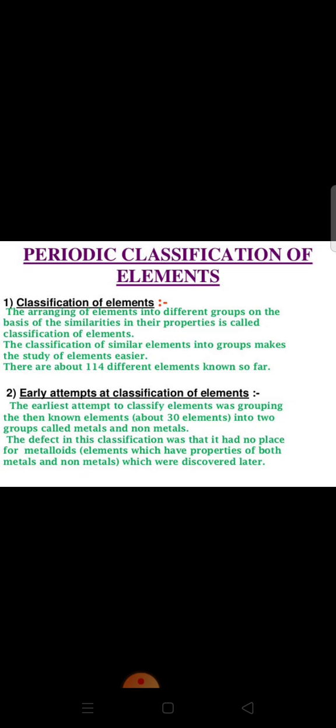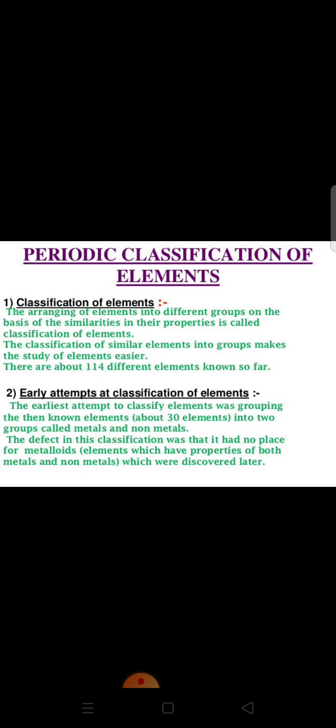The earliest attempt to classify elements was actually grouping the elements into metals and non-metals. But the defect in this classification was that it had no place for metalloids. Metalloids means the elements which have properties of both metals and non-metals.